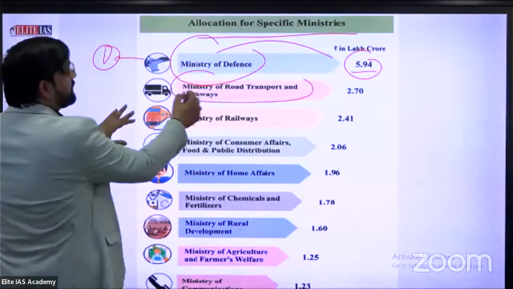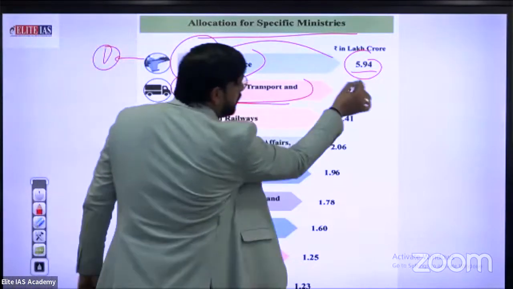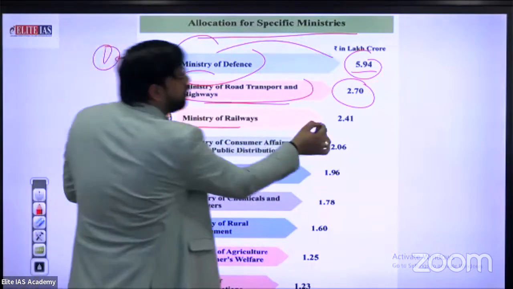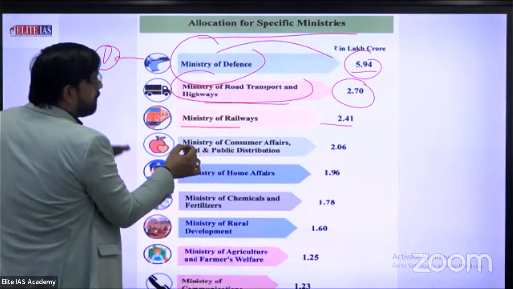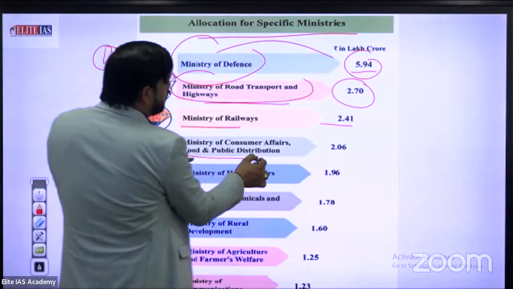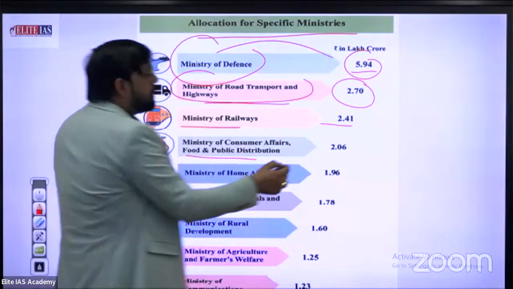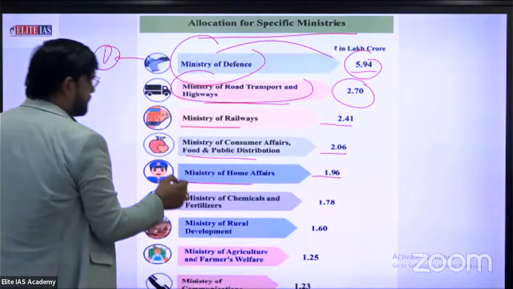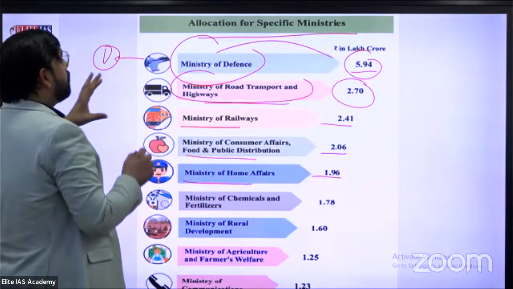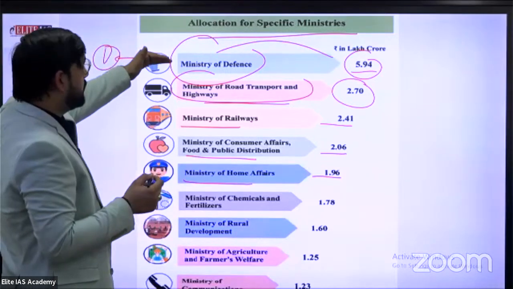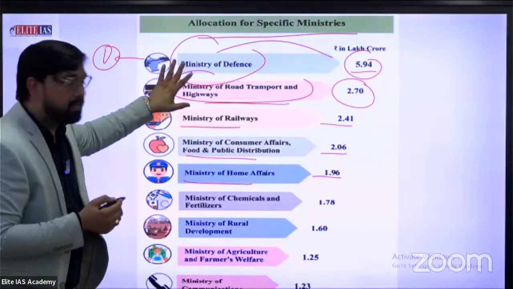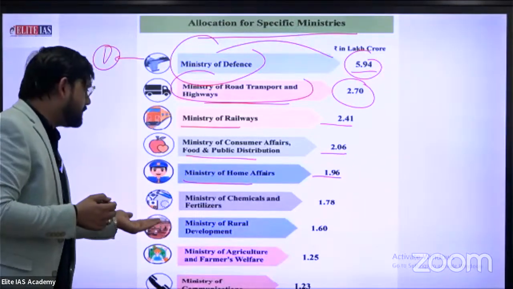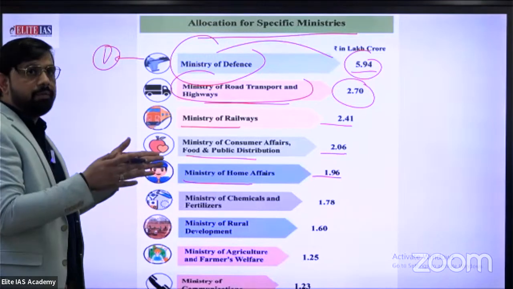Second is infrastructure, road transportation. How much? 2.7 lakh crore. Ministry of Railways also comes under transportation. How much? 2.41 lakh crore. Ministry of Consumer Affairs, Food and Public Distribution, 2.06 lakh crore. Ministry of Home Affairs, 1.96 lakh crore. So according to government priorities, security is number one, transportation and infrastructure number two, food security and public distribution number three. Home affairs is the other part of the government's priorities.